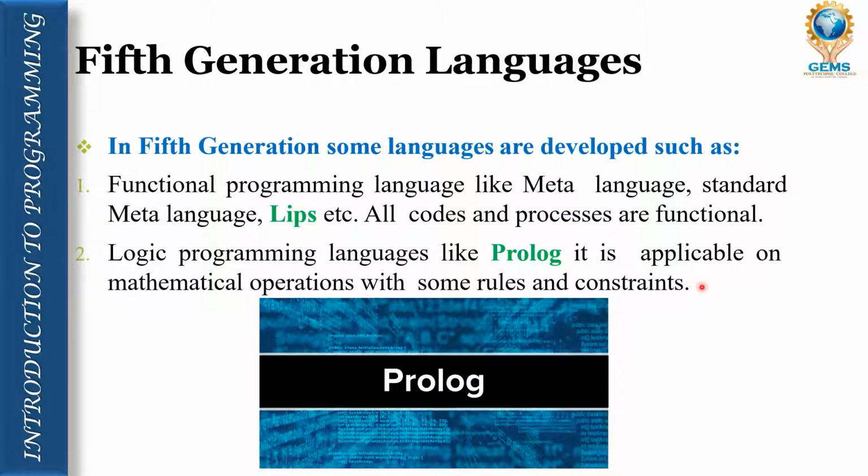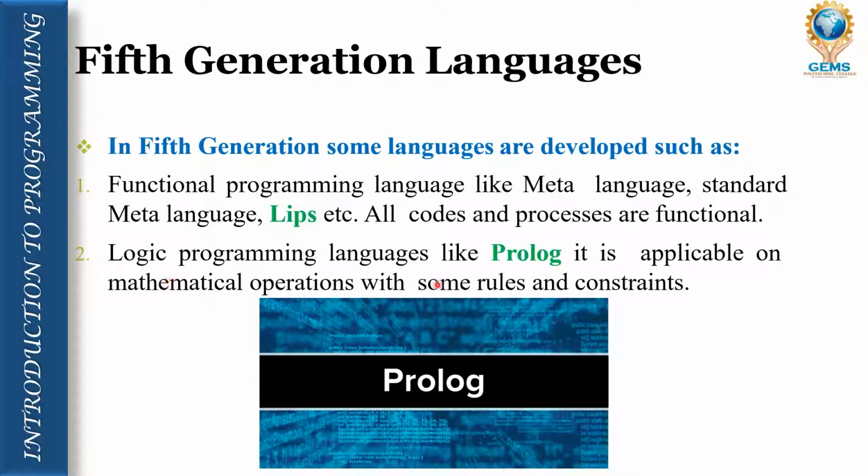Now fifth generation language. In fifth generation language, some of the important languages are Lisp and Prolog. Apart from this, we have others also. It says that functional programming languages like meta language, standard meta language, and Lisp. So these are the functional programming languages. All codes and processes are functional.